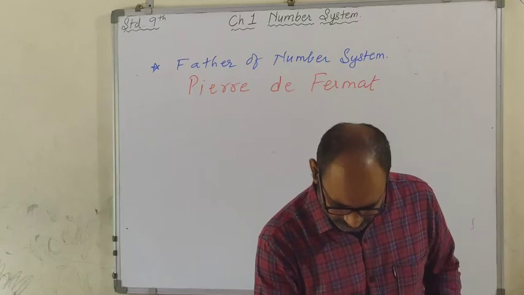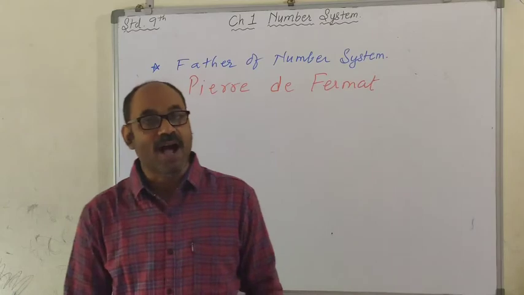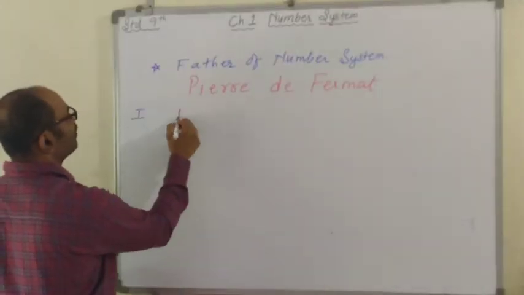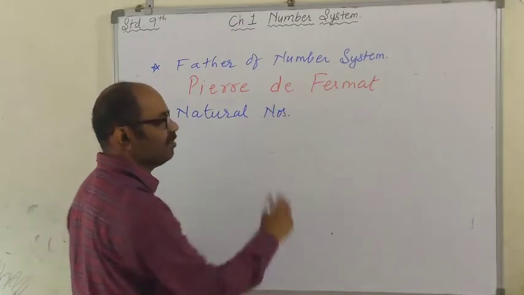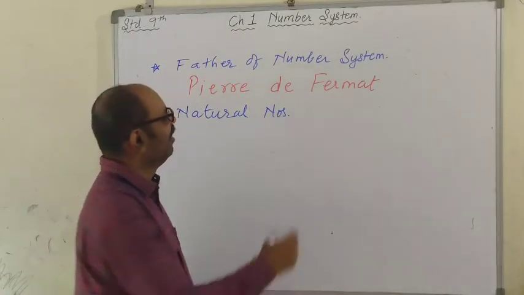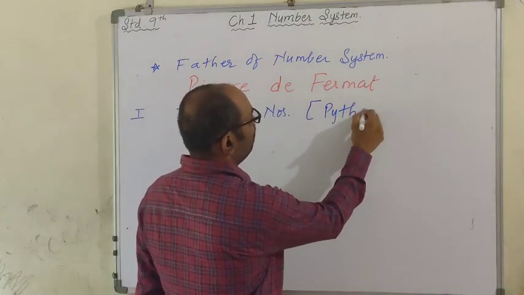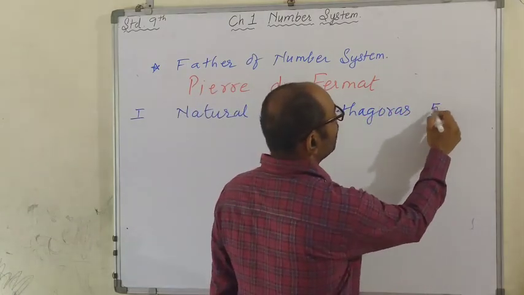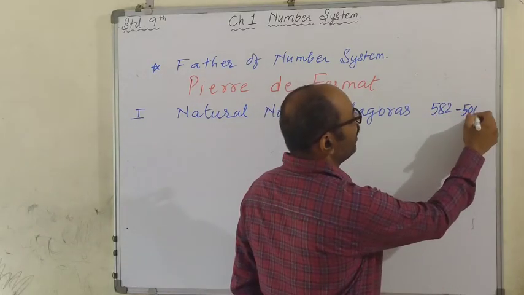Okay. Now, first type of numbers you learned are natural numbers. You already know. I'm going to write here first. Natural numbers. Who developed these natural numbers? Who invented them? It is Pythagoras. He was born in 582 and died in 500 BC.